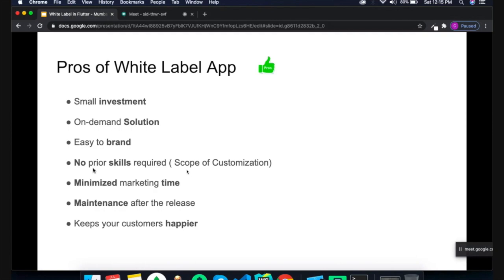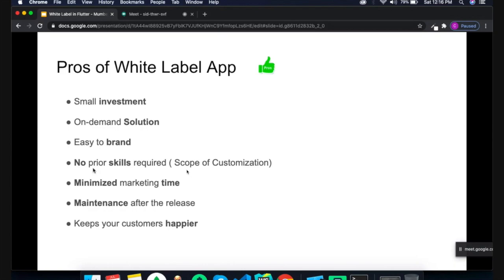Maintenance after the release. From the developer and client viewpoint, everybody knows the whole application or all the features will never be released in one version. They always need to maintain or update features and fix bugs.